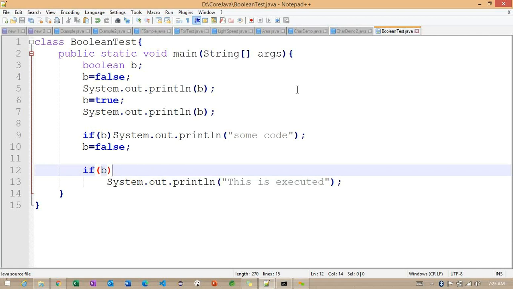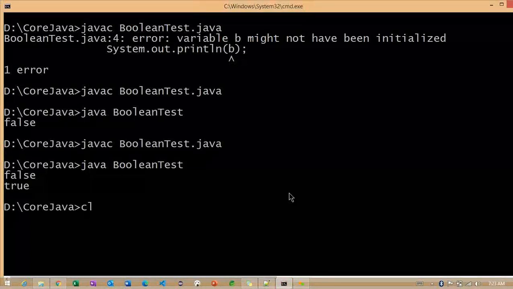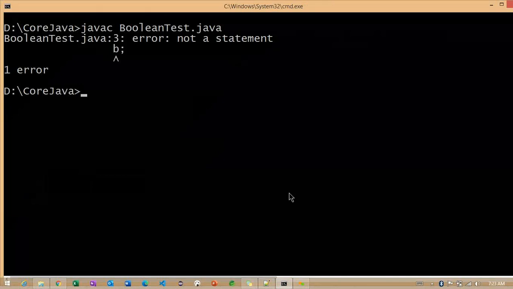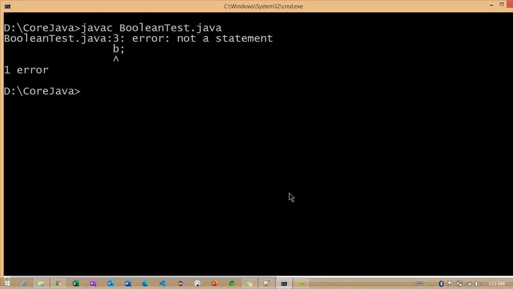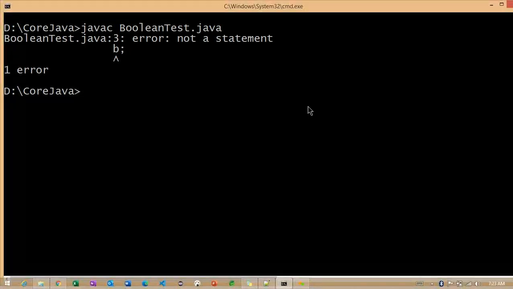So basically, to declare the variable, first what we need to define here is the data type. So without the data type, can we use this particular variable here? If I'm going to use it here, what happens internally? So observe here, I'm not defining any data type here. If I'm going to run the same example here, so we can see it's not a statement here. Compiler cannot understand what exactly the B contains here.